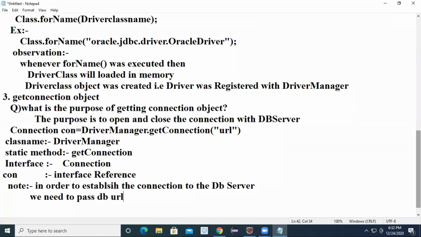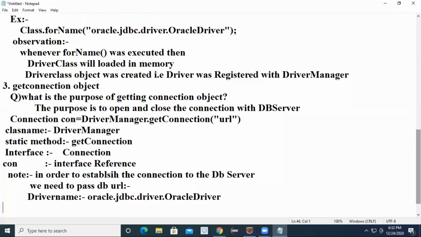First you have to pass the driver name, that is oracle.jdbc.driver.OracleDriver. That is the driver name. And here you have to pass the URL.